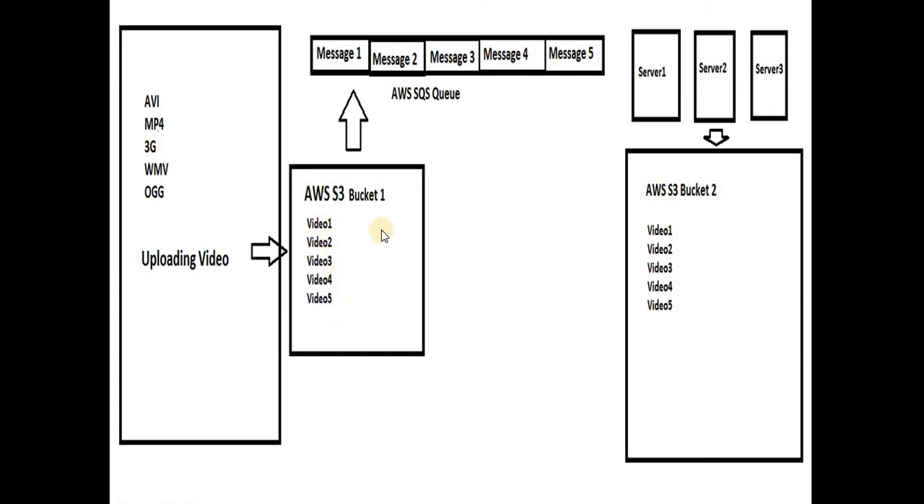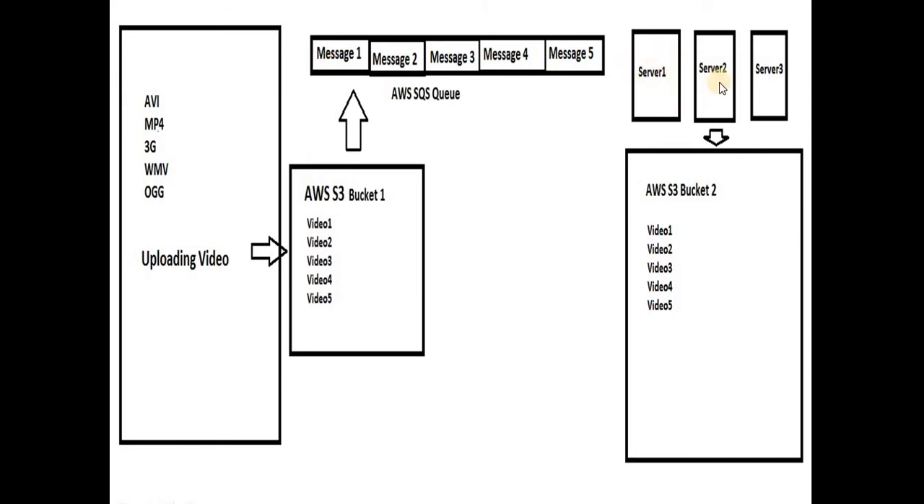And here SQS plays an important role. Once the video is uploaded successfully to the bucket, that video path is entered as a message, or pushed, to the queue. So there are 5 videos uploaded. For each video, a message is pushed to the queue: message 1, message 2, message 3, message 4, message 5. In that case these will be processed one by one.